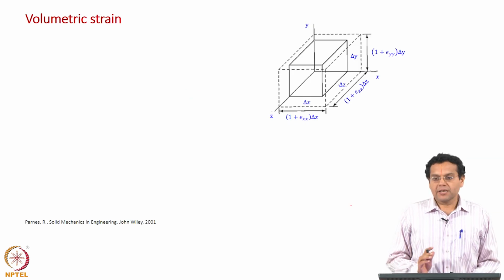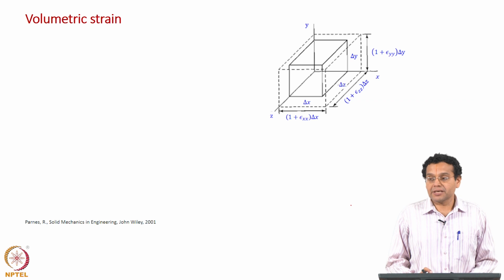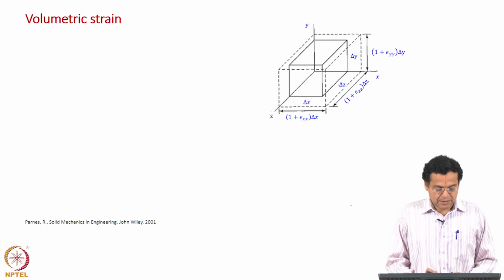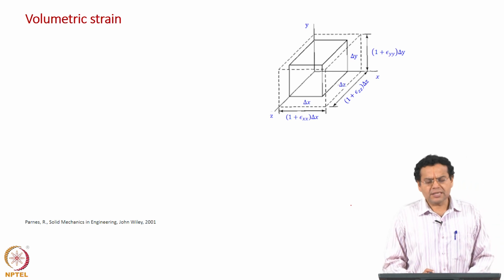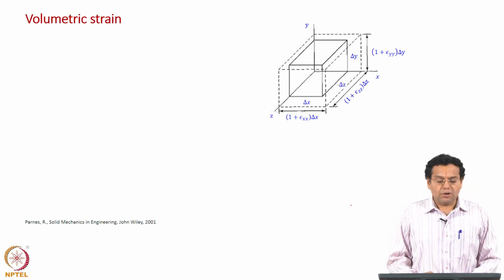Okay. We have related normal strain, shear strain, rotation to the displacement gradients. Okay. Now, we look at another strain which I have not defined, we will define and also related to the displacement gradient. Okay. That is called the volumetric strain. Just like the normal strain tells about change in length, the shear strain tells about change in angle, rotation tells about rotation, volumetric strain tells about change in volume. In a 2D it will tell about change in area.